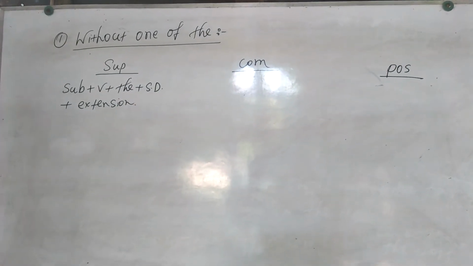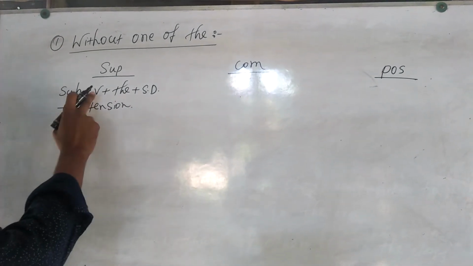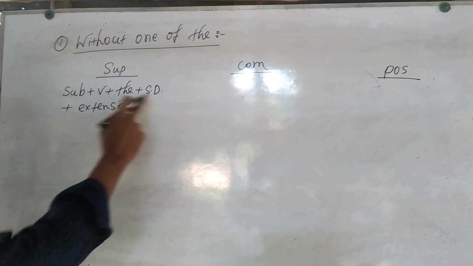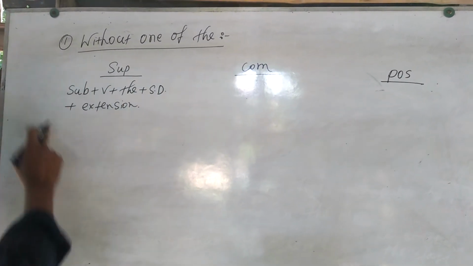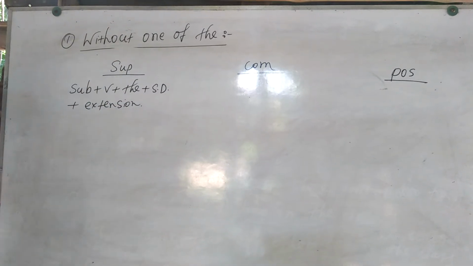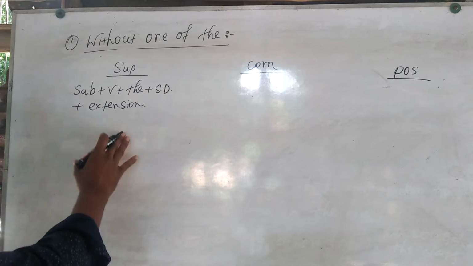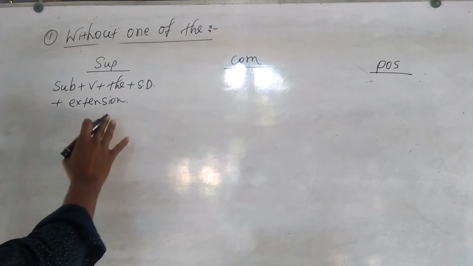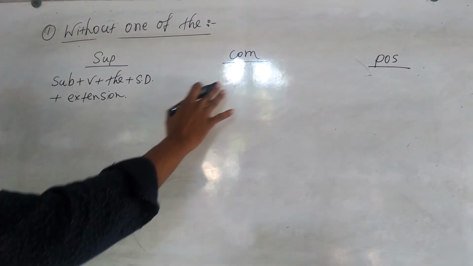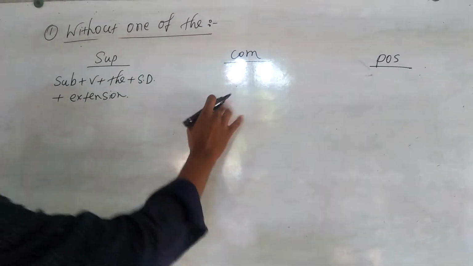Dear learners, notice please: subject, verb, the, superlative degree, extension. This is the superlative form, and we see that one of the is absent, so it is in the rule of without one of the.